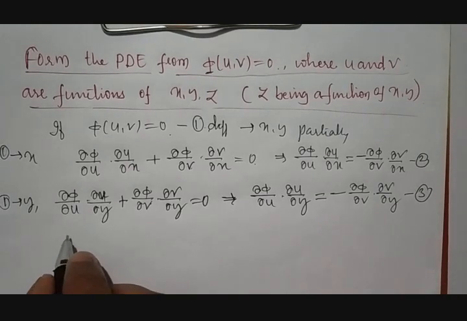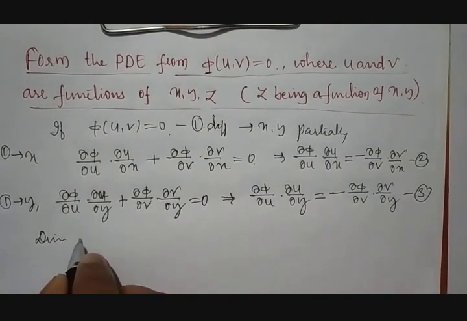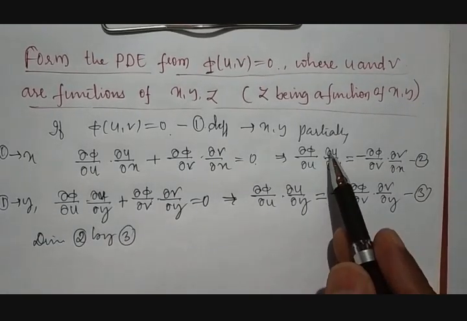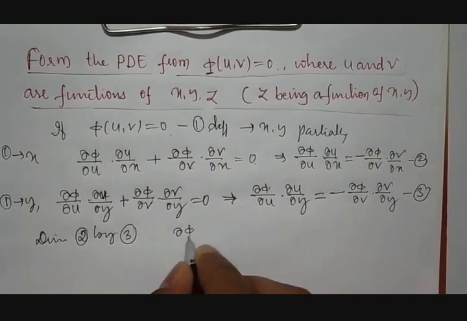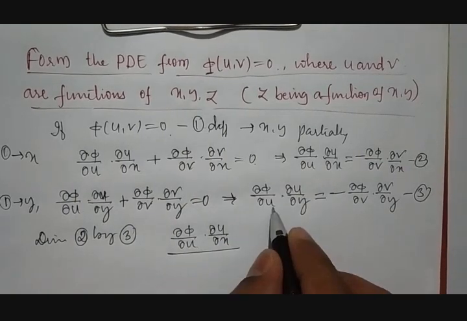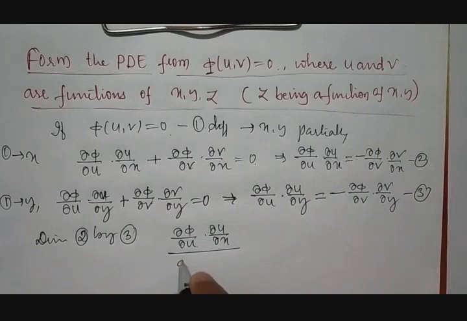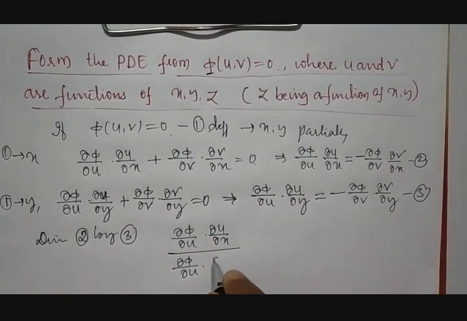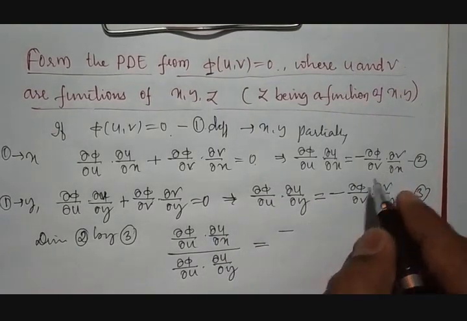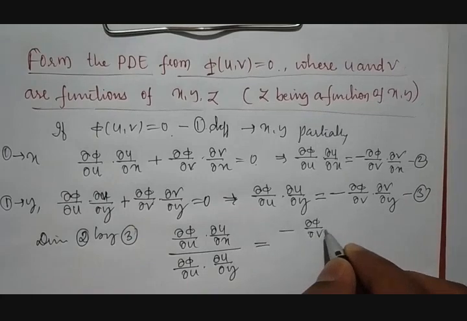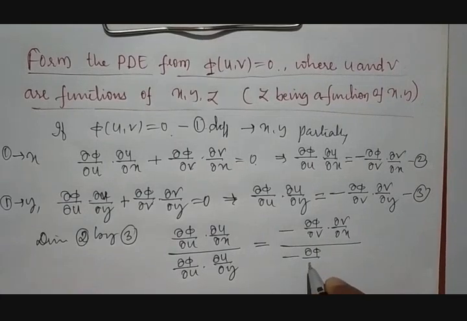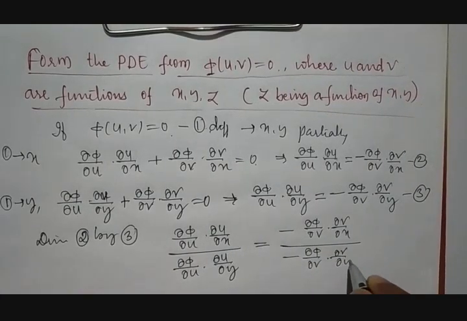Then if you divide equation number 2 by 3, what will we be getting? You can see LHS by LHS, therefore it is dou phi by dou u into dou u by dou x divided by dou phi by dou u into dou u by dou y is equal to, from the RHS of equation number 2, minus dou phi by dou v into dou v by dou x divided by minus dou phi by dou v into dou v by dou y.